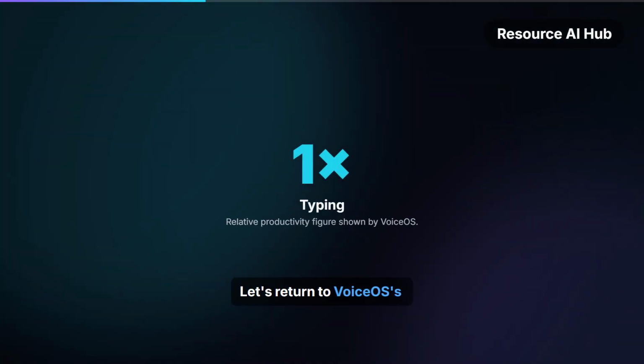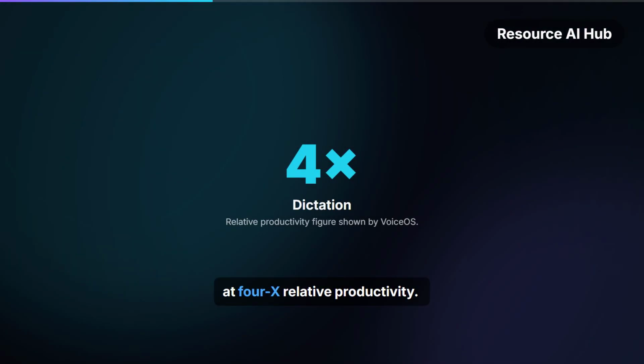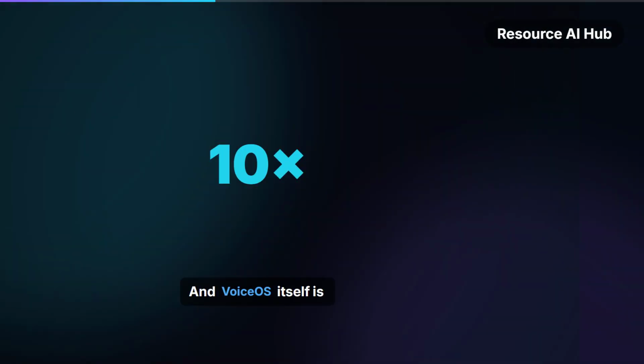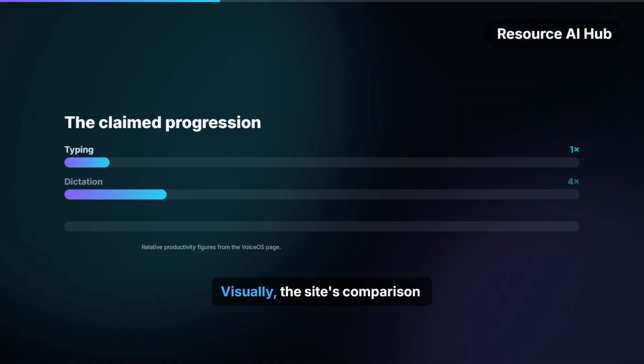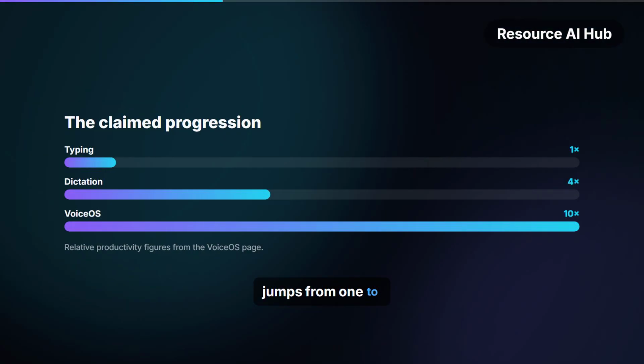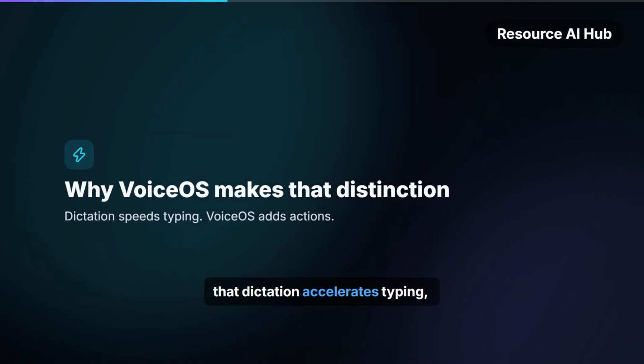So one mode replaces typing, while the other is designed around actions. Let's return to VoiceOS's own productivity comparison, starting with typing at 1x. The site places dictation at 4x relative productivity, and VoiceOS itself is presented at 10x in that comparison. Visually, the site's comparison jumps from 1 to 4 to 10. The product's explanation is that dictation accelerates typing, while VoiceOS adds actions.